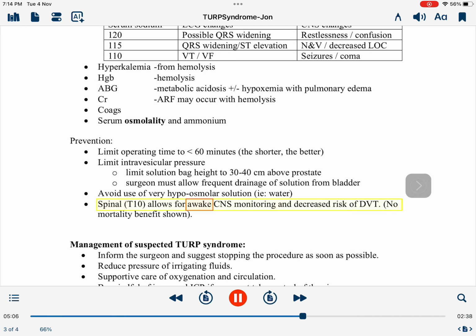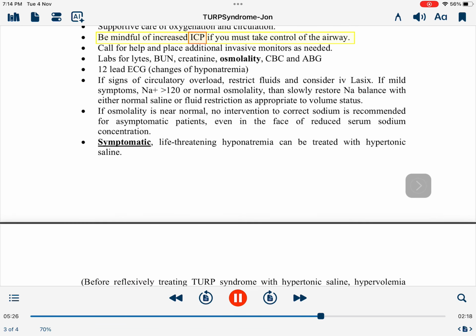Spinal allows for awake CNS monitoring and decreased risk of DVT, but no mortality benefit shown. Management of suspected TURP syndrome: inform the surgeon and suggest stopping the procedure as soon as possible. Reduce pressure of irrigating fluids, supportive care of oxygenation and circulation, be mindful of increased ICP if you must take control of the airway, call for help and place additional invasive monitors as needed.